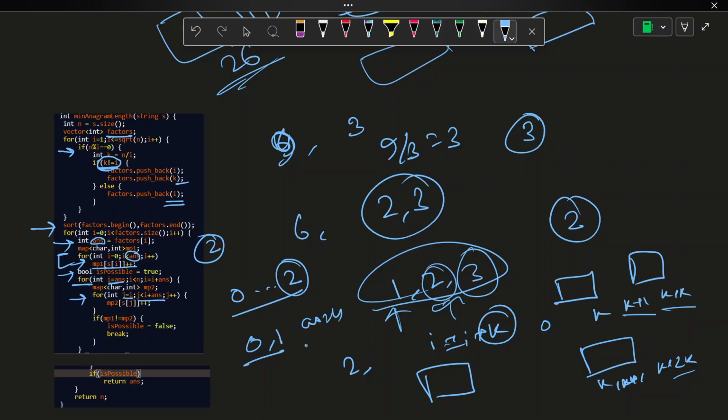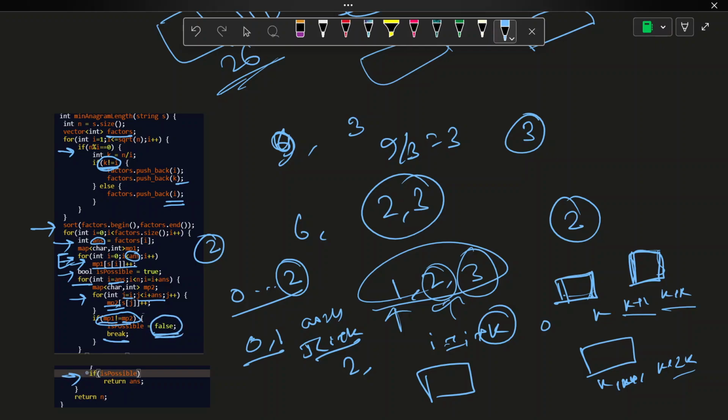Here answer is equal to k, so j will be less than i plus k, right? And create a new map on that. If the reference map and the current map are not the same, then it's not possible to make the anagram, right? Because for each block the frequency of each character should be the same, also here for this test case. So if not possible, then make it false, then break.